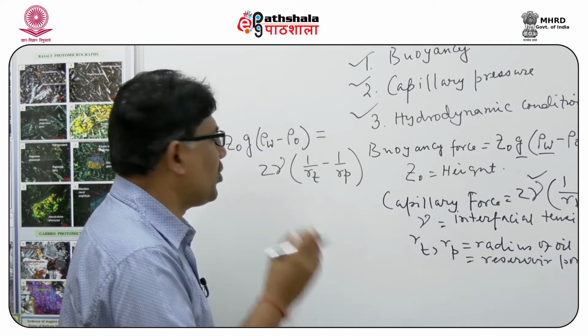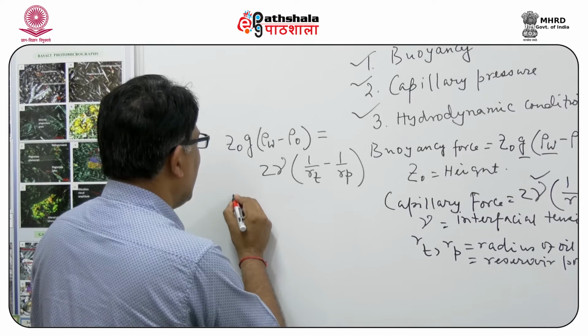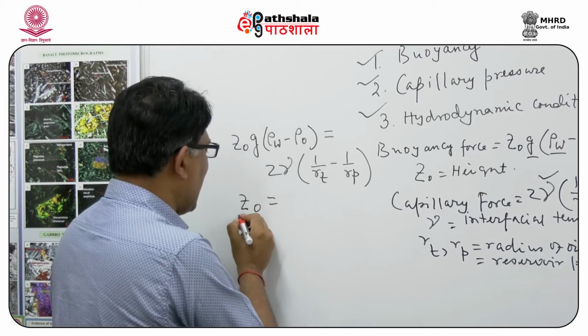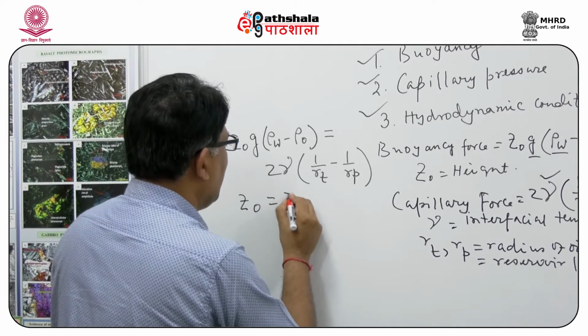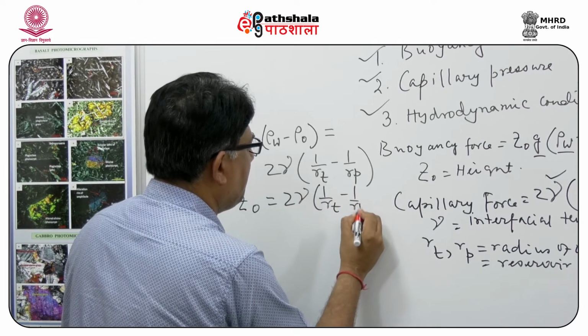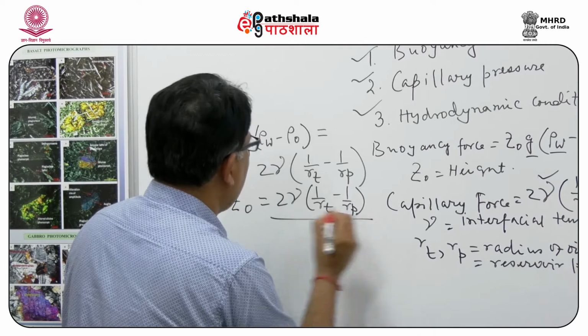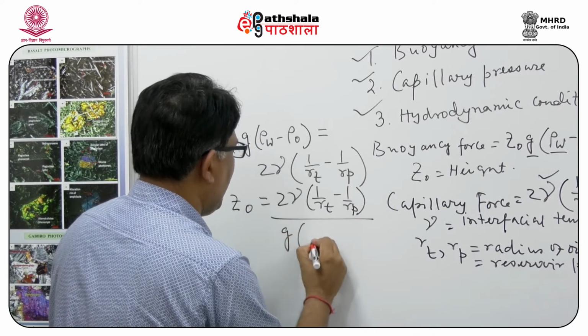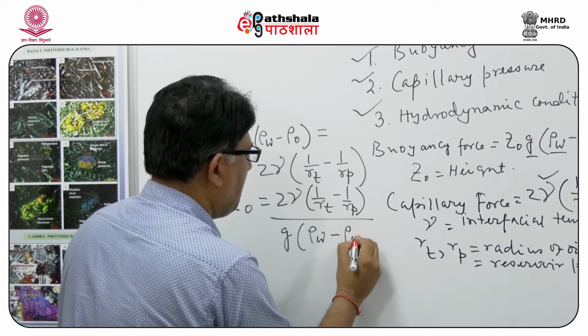The buoyancy effect will make the maximum rise of Z equal to the capillary term divided by (ρw − ρo)g.